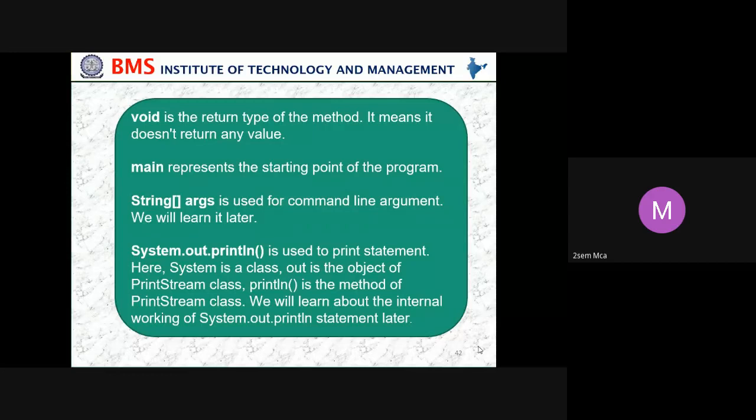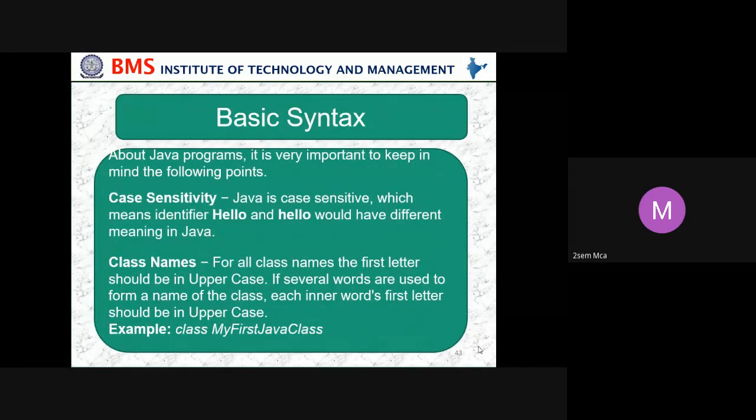Then System.out.println is used to print a statement. Here System is a class, out is the object of the PrintStream class, and println is a method of the PrintStream class. We will learn about the internal working of System later. So then the basics of Java: Java is case sensitive.